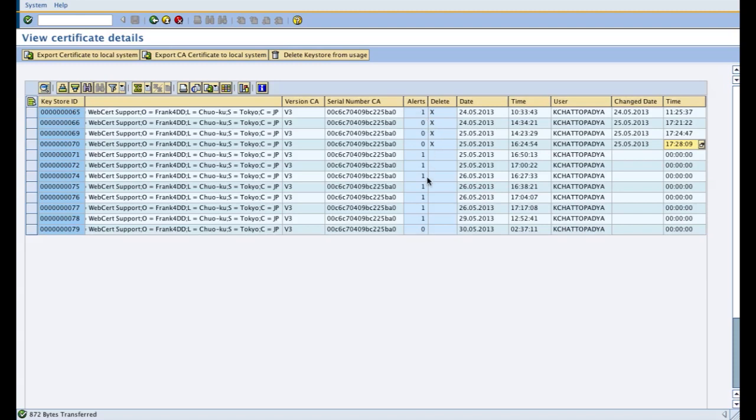So the count says how many alerts have gone, and the product right now defaults to the alert count of 3, post which it will automatically delete your certificate on the expiration date. I mean, once the expiration date has arrived and it's over, it will mark it as X.